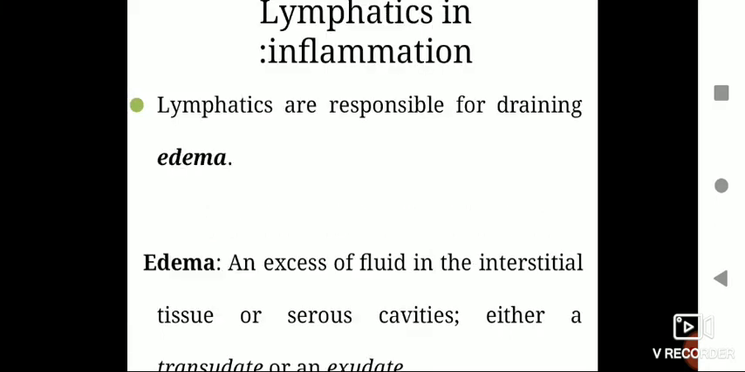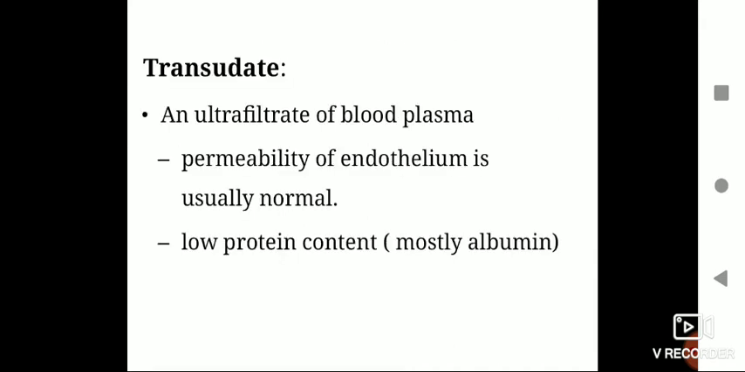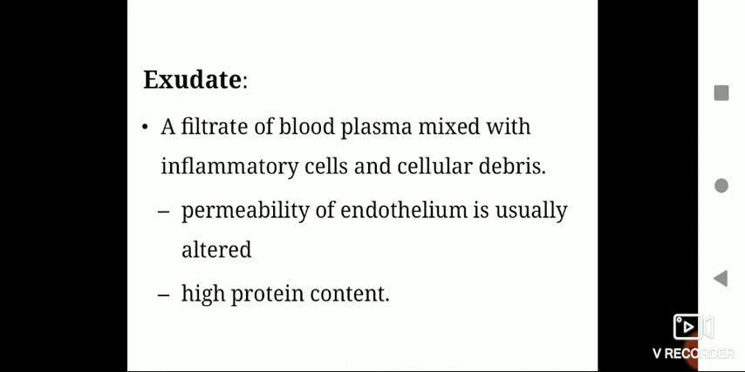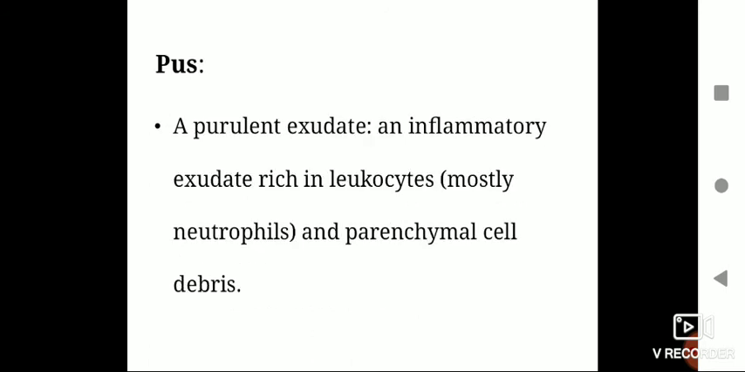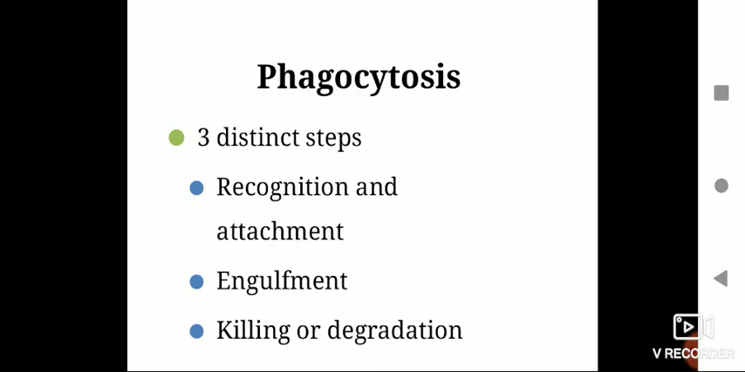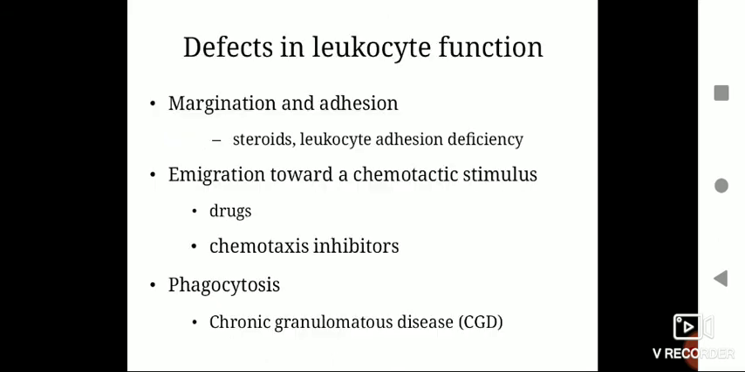Then here are some of the terminologies associated with inflammation. Edema, excess of fluid in the interstitial spaces. Transudate, an ultrafiltrate of the blood plasma. Exudate, a filtrate of blood plasma mixed with inflammatory cells and cell debris. Pus is a purulent exudate. And phagocytosis is the final step of inflammation, where the leukocytes ingest the foreign particle and process it. I will not explain it here because we have already understood what phagocytosis is.